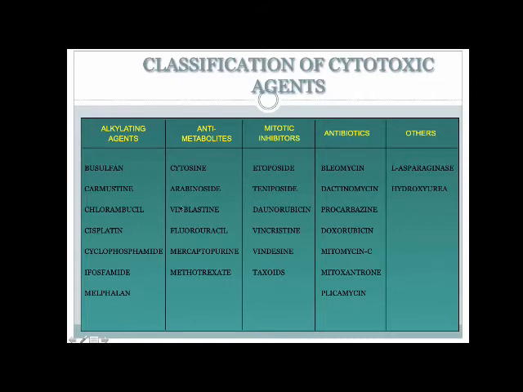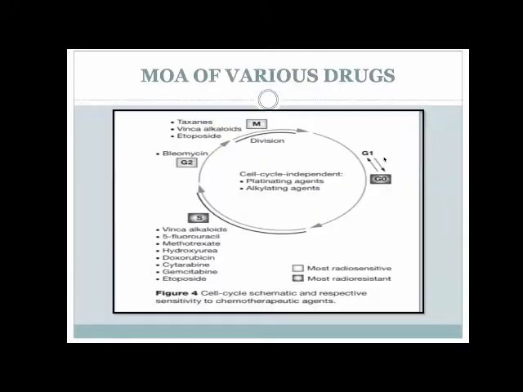The antimetabolites, the most famous one of which is methotrexate, 6-mercaptopurine, vinblastine, cytosine arabinoside. Then the mitotic inhibitors, which of course are the vinca alkaloids, vincristine, vindesine, etoposide, and teniposide. Antibiotics like bleomycin, dactinomycin, doxorubicin, daunorubicin, and others, which are L-asparaginase and hydroxyurea. So these are the major classes: at least a few examples of the alkylating agents, the antimetabolites, the mitotic inhibitors, antibiotics, and others.